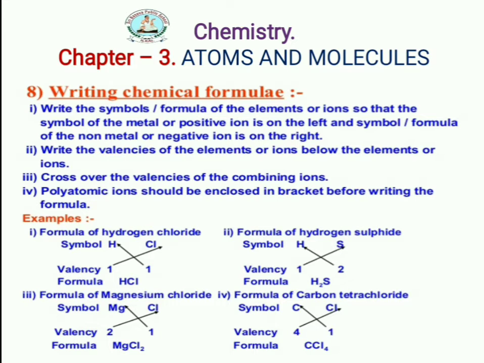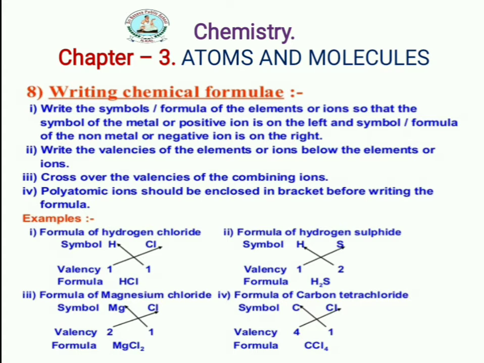For example, here sodium chloride is there. Sodium, Na, you should write on the left side because it is positive, and Cl, as a negative, you write on the right side. The symbol or formula of the non-metal or negative ion is on the right side. For example, NaCl, correct? Na is a metal, positive. Cl is the non-metal, negative. So Na is on the left side of the formula, Cl is on the right side of the formula. So clear? One more example, you see,